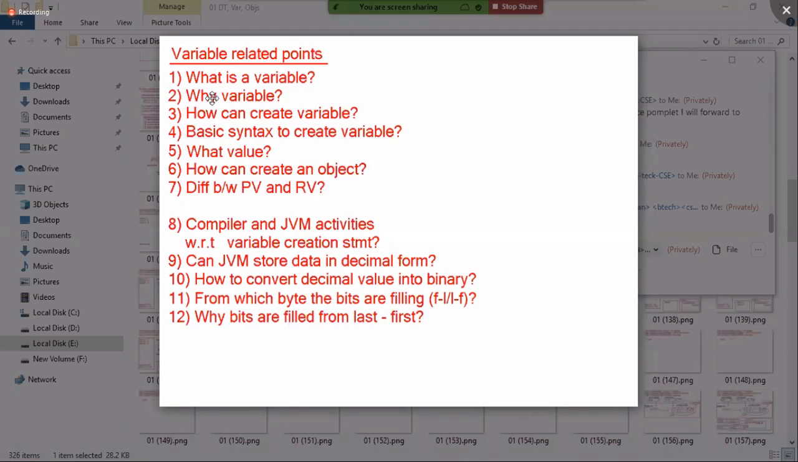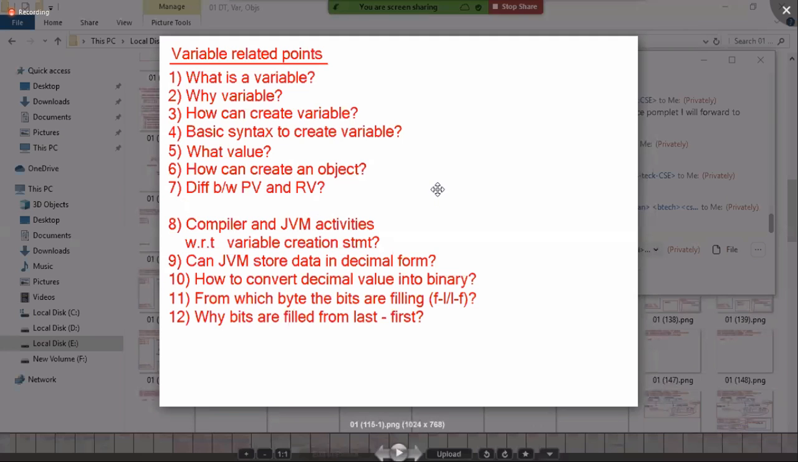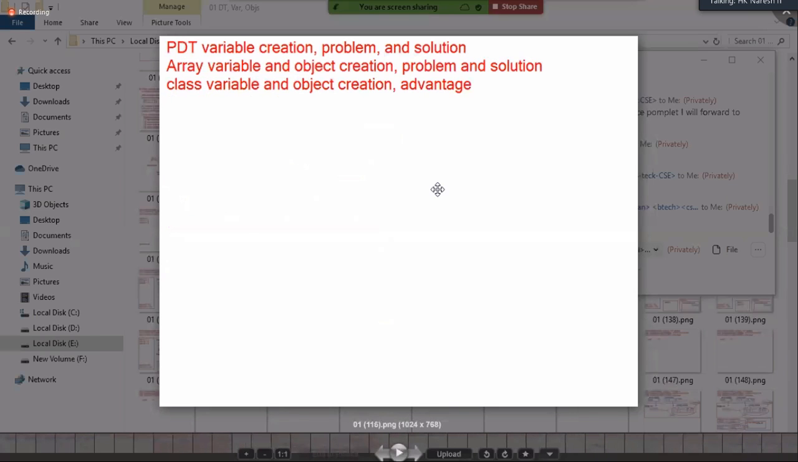So what is a variable? Why a variable? How to create a variable? Basic syntax to create a variable. What value can be stored in the variable? How can we create an object? Difference between a primitive variable and a reference variable. Compiler and JVM activities with respect to the variable creation statement. Can JVM store data in decimal format? How to convert a decimal value into binary? From which byte are the bits filled, first to last bit or last to first bit? Why are bits filled from last to first? We need to understand these 12 points first, so that you will have complete knowledge of memory management. Then you can proceed to the next points. Okay, let's start.